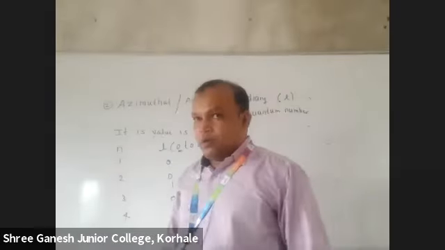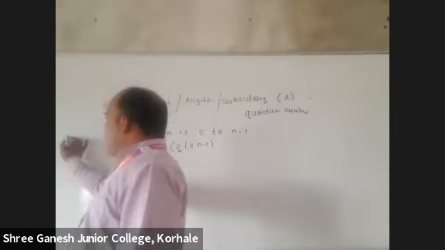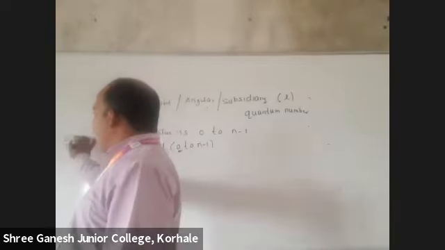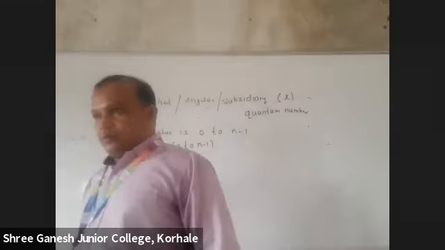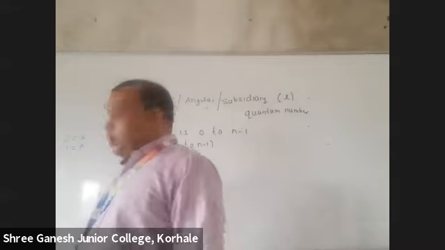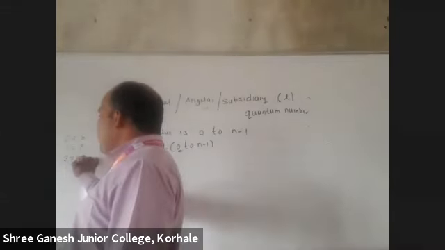Okay. Now tell me, when it is 0, you need to say s. When it is 1, you need to say p. When it is 2, you need to say d.